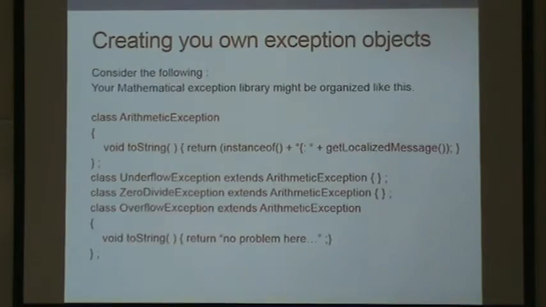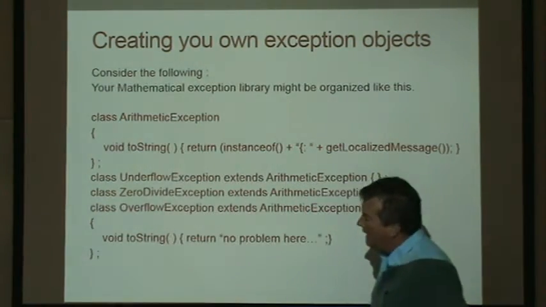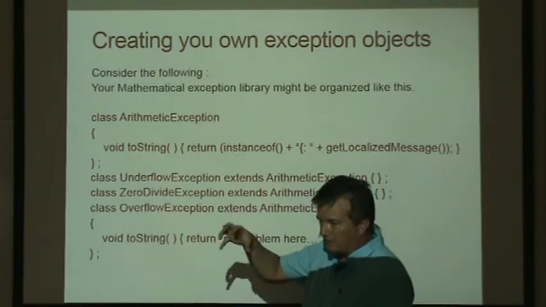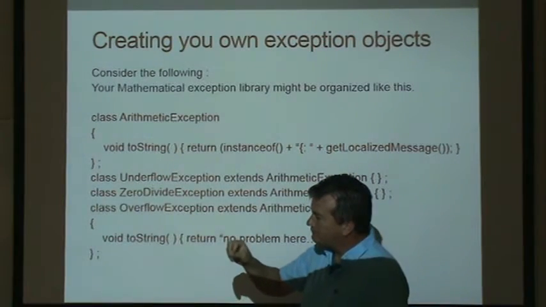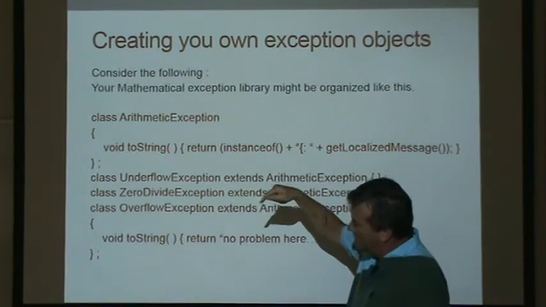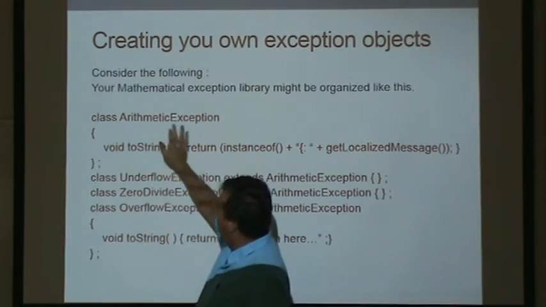Now, the way Java does this is it has objects of type exception. So Java creates objects of type exception. You create that object, and you throw that object at the exception stack. So Java has a class called ArithmeticException.